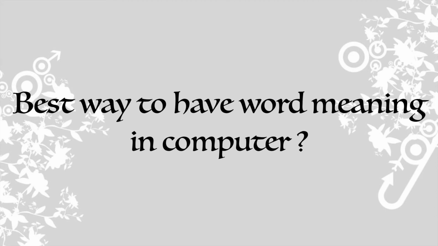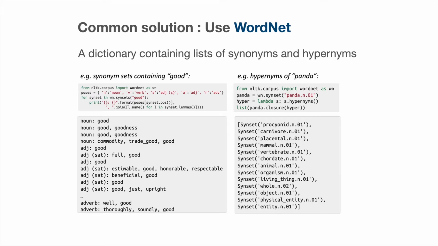What is the best way to have word meaning in a computer? WordNet is a dictionary containing lists of synonyms and hypernyms. You can look up words and get corresponding synonyms. An example where this can be useful is text search, where a user searches for the word motel and the system should understand that it is similar to the word hotel and get results for hotel as well.